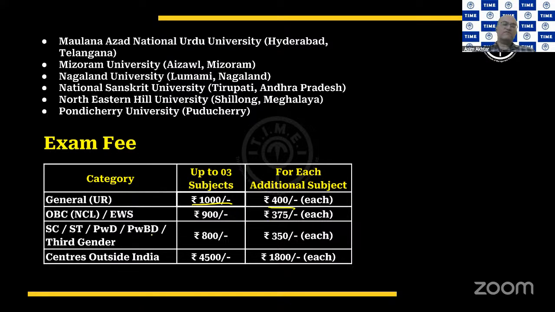For people who have reservation of OBC, NCL, or they belong to the EWS category, 900 rupees will be charged for up to three subjects. After that, every subject will charge you 375 rupees each. What is EWS? These are general category people who are from a financially weak background, and economically weaker section is what they call it. SC, ST, differently abled, and the transgenders have to pay 800 rupees for up to three subjects and 350 rupees for each additional subject that they opt for.